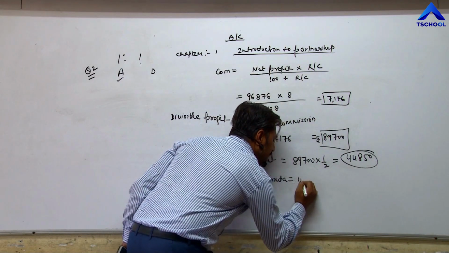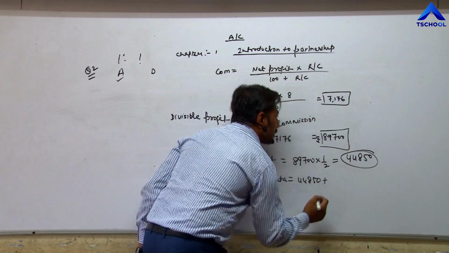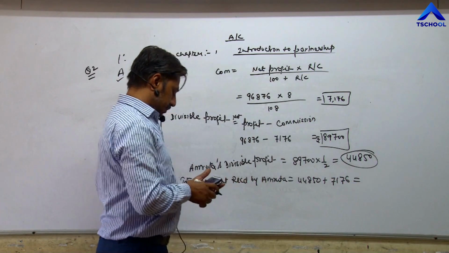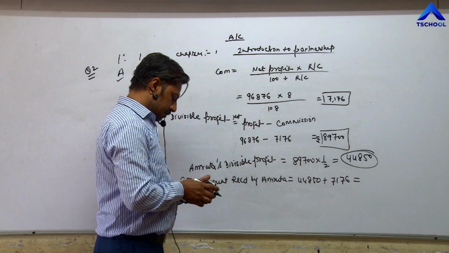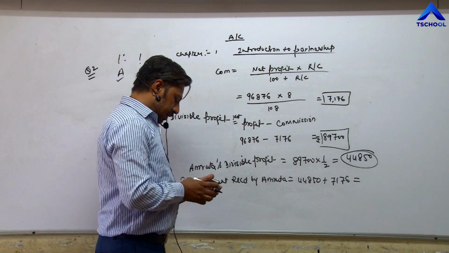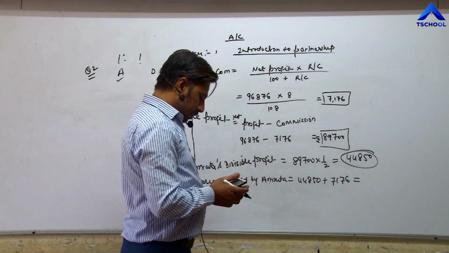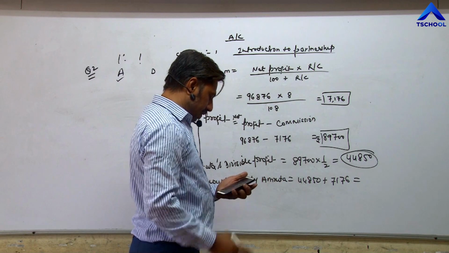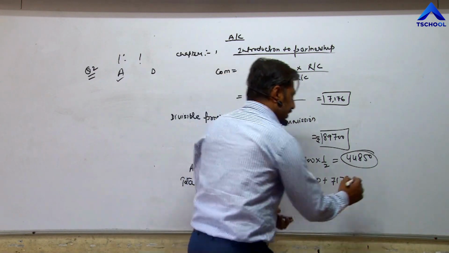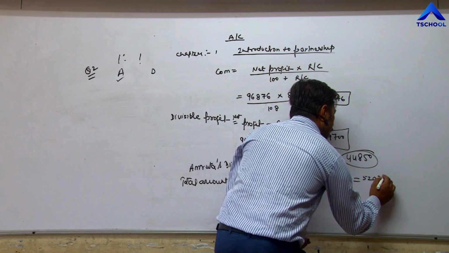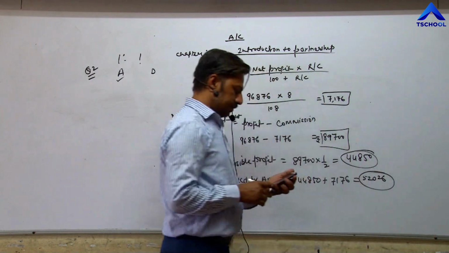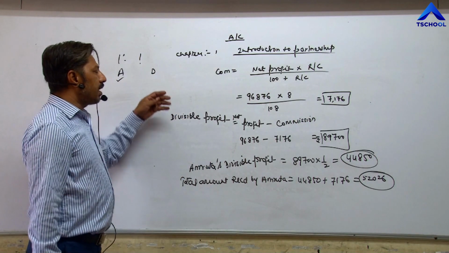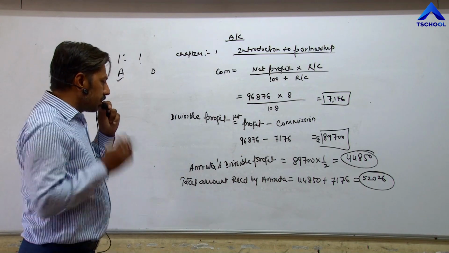So divisible profit is 44,850 plus commission 7176 is equal to 52,026. 52,026 is the final answer. So in this way you have to complete your question number second.